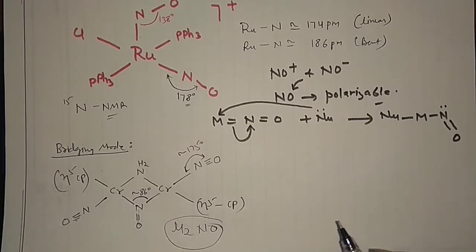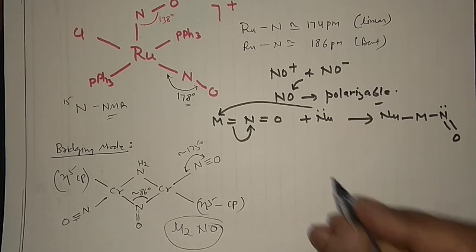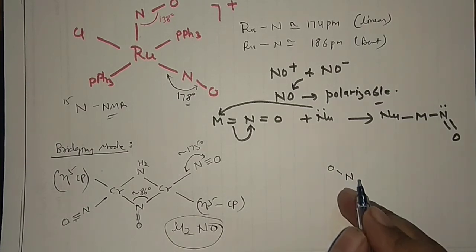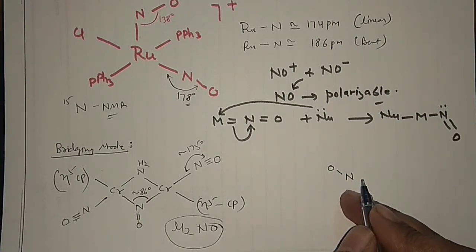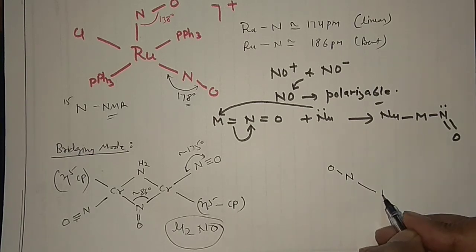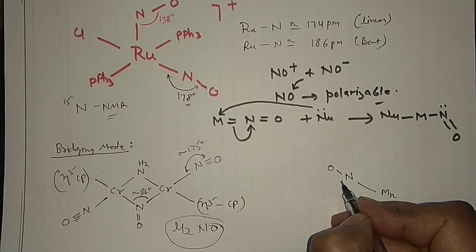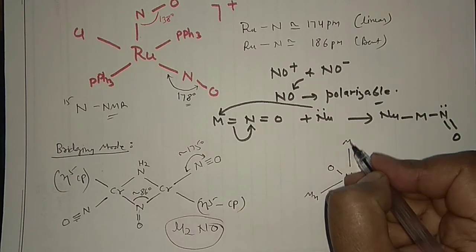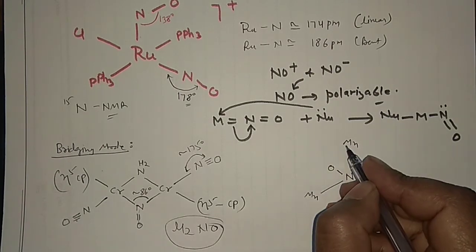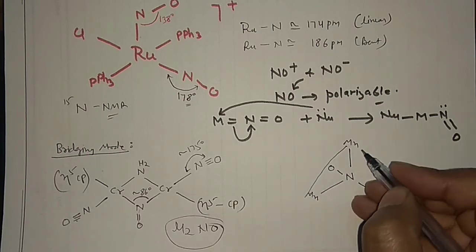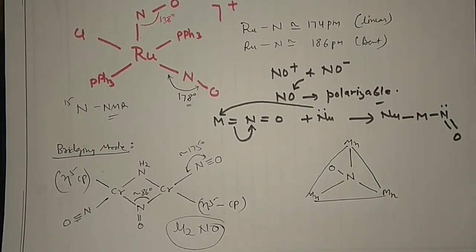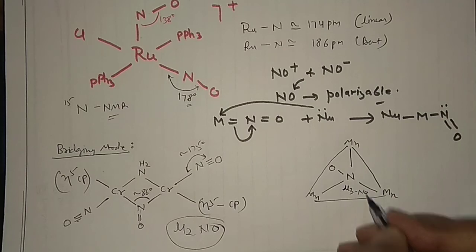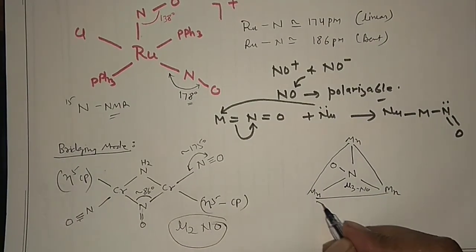And then you may have another complex with mu3 kind of bonding. For this, in the center you can put the NO group in that manner. This is NO, and since you are showing mu3 kind of linkage, for the mu3 linkage you can connect this nitrogen with this manganese here, and again you can connect with this manganese, and you can add another manganese here. And of course this would be the bond, and these two are connecting in that manner. So this is actually mu3 NO. However, the complex is not complete yet.